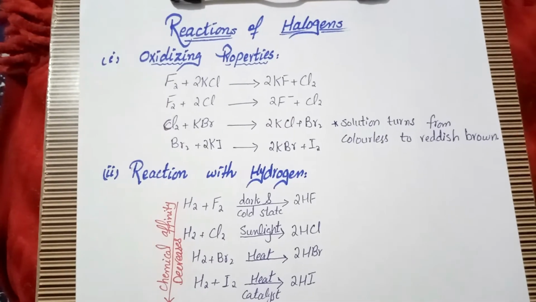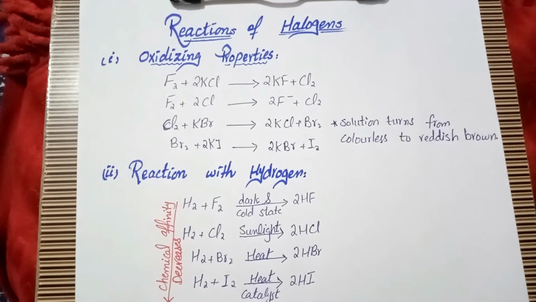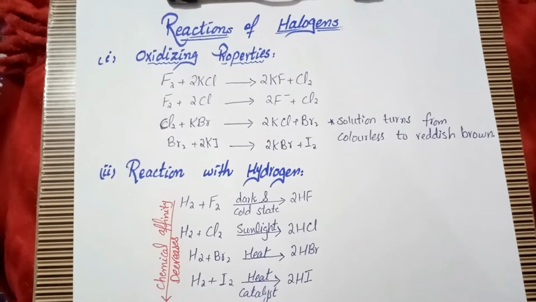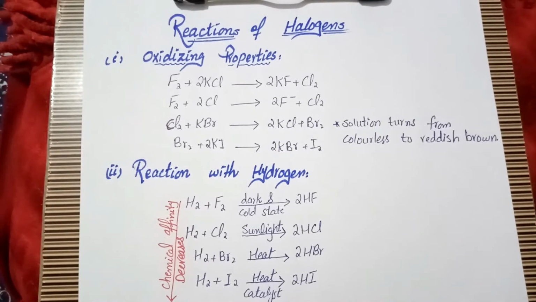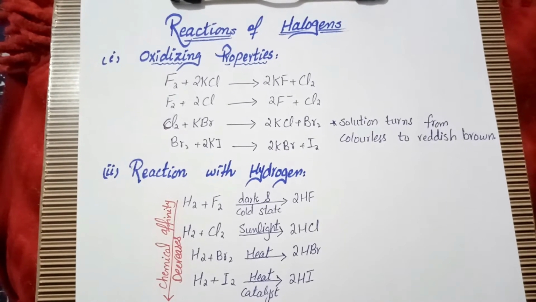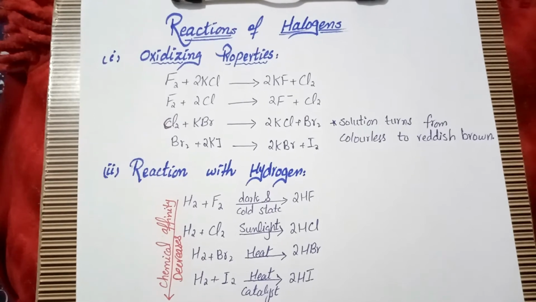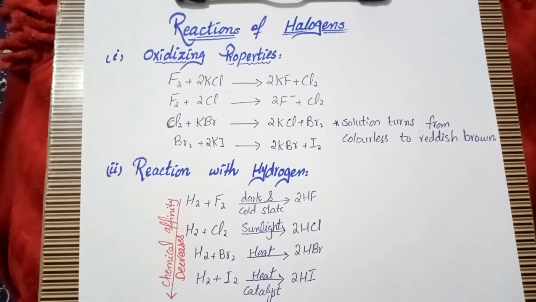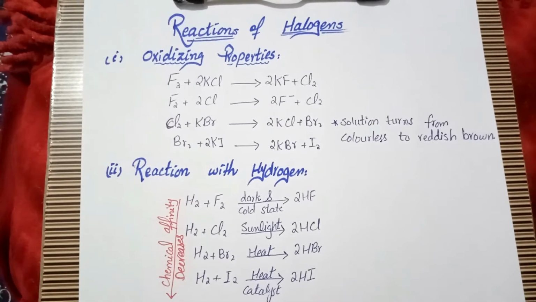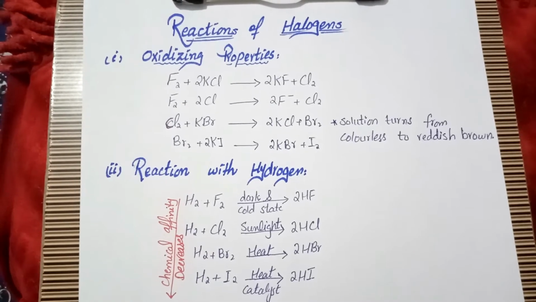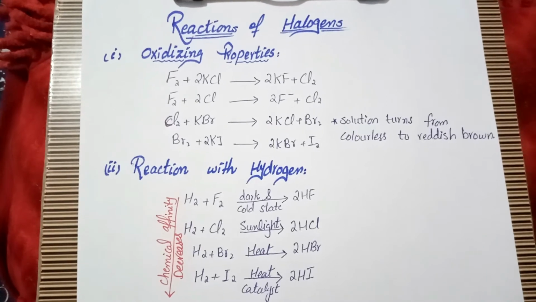So the first reaction of halogens basically depends upon the oxidizing property. All halogens are oxidizing agents. Fluorine is the strongest oxidizing element, while iodine is the least. Fluorine will oxidize any of the halide ions in the solution and change itself into fluoride ion.